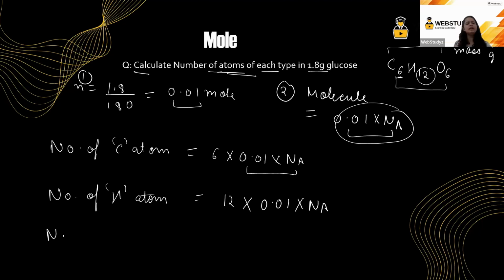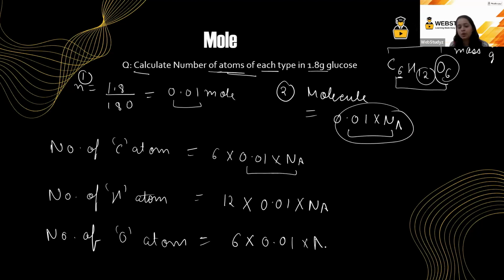Similarly, if I talk about the number of oxygen atoms, in this molecule we have 6 oxygen atoms, correct? 6 oxygen atoms in one molecule. So in these many molecules, we are going to have 6 into 0.01 into Avogadro number. I hope I have made myself very clear.